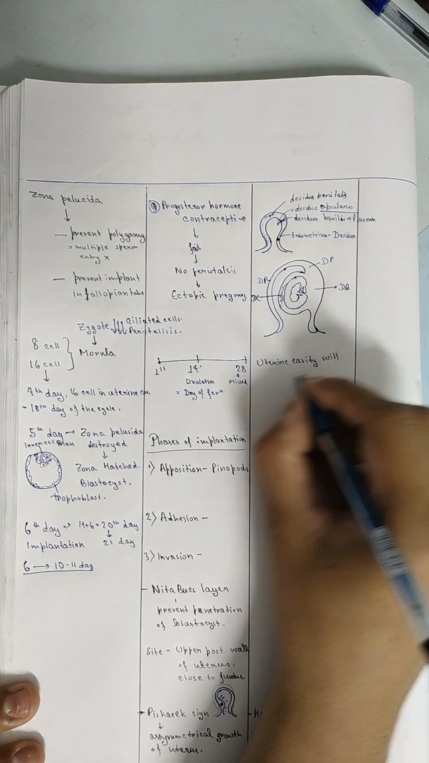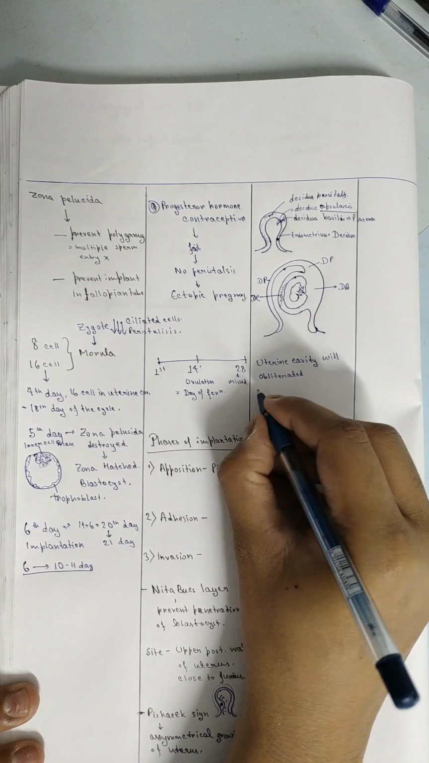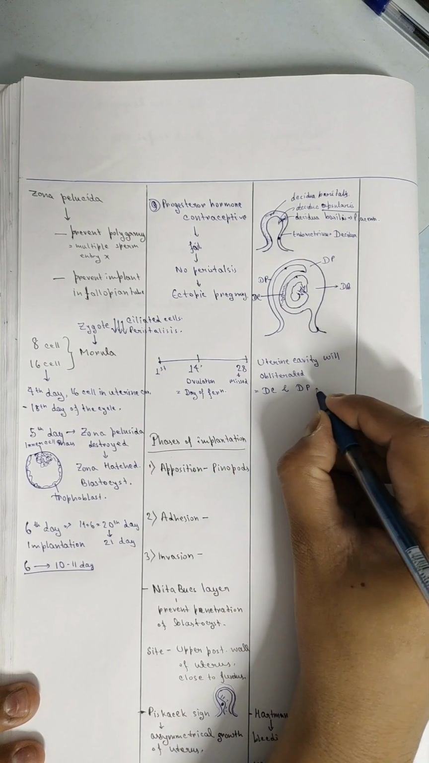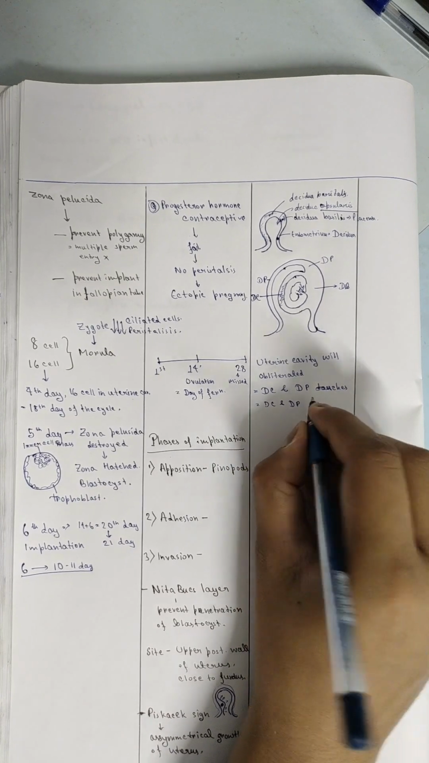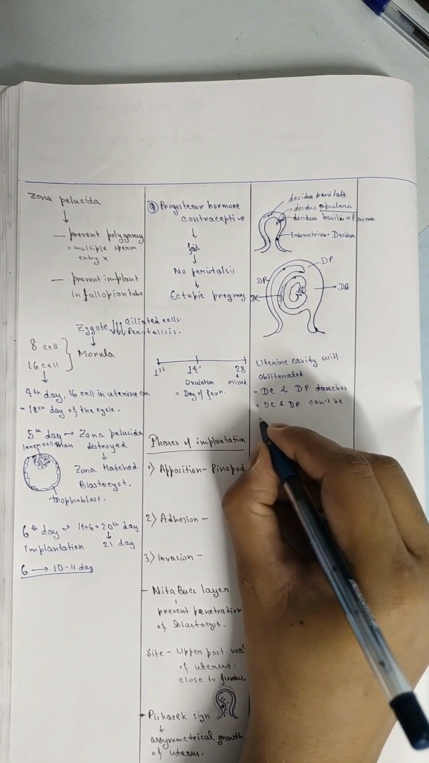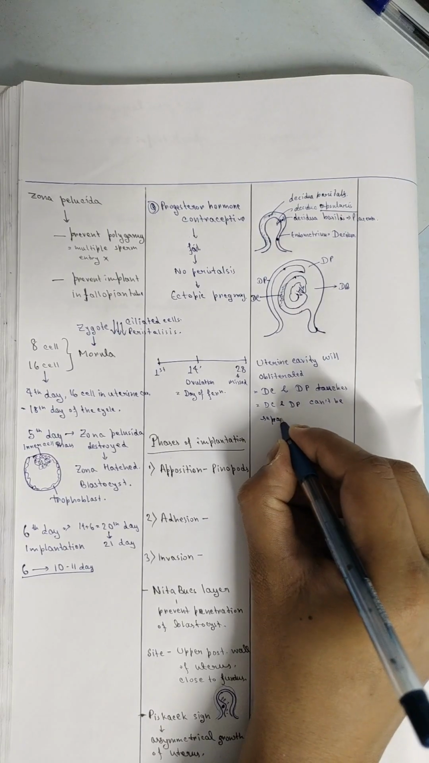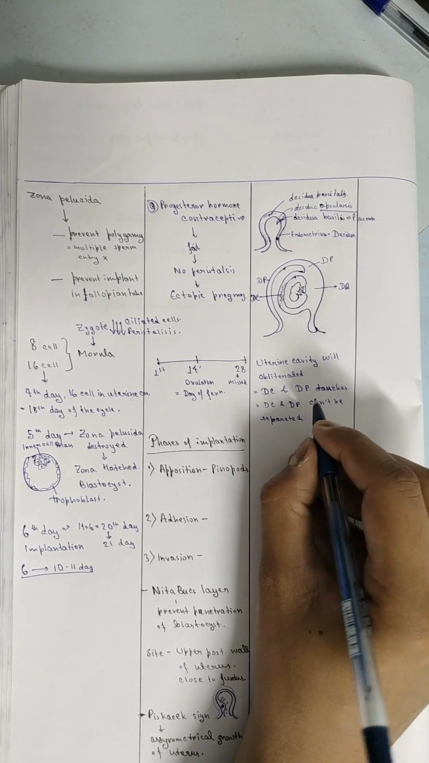When the uterine cavity gets obliterated, that is 14 to 16 weeks, in some books it is written as 12 to 16 weeks, that means the decidua capsularis and decidua parietalis actually touch each other. That means they cannot be separated. So